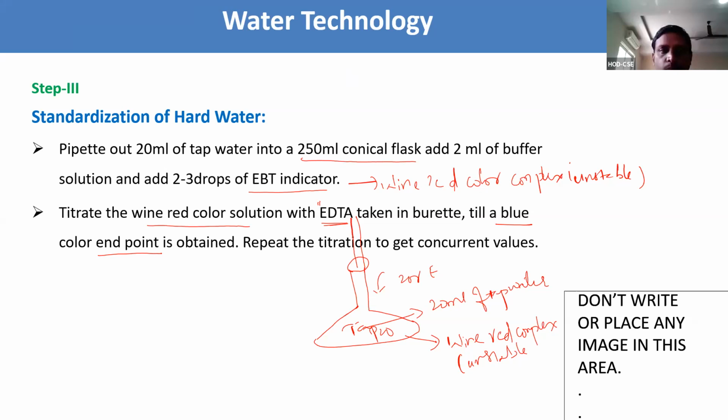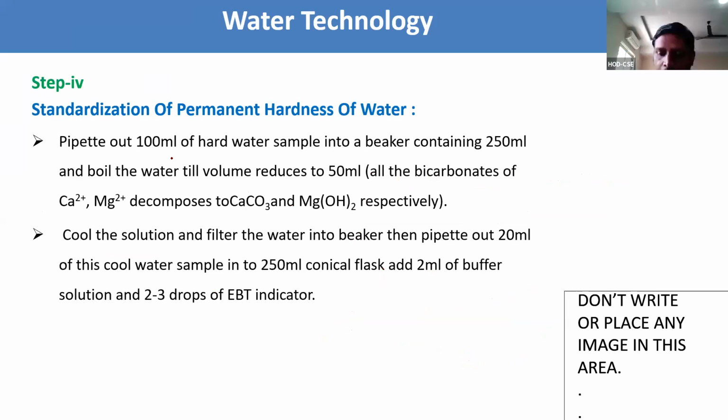Standardization of permanent hardness of water. How are we going to prepare this? In step 3 we have taken the tap water. In step 4 we need to take the sample water, that is boiled water. We need to prepare the boiled water.